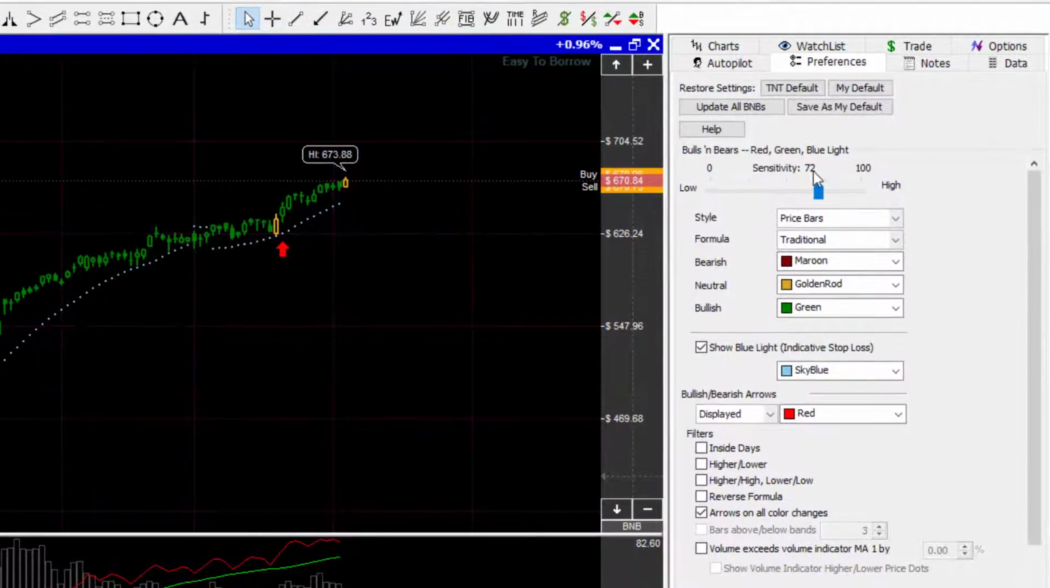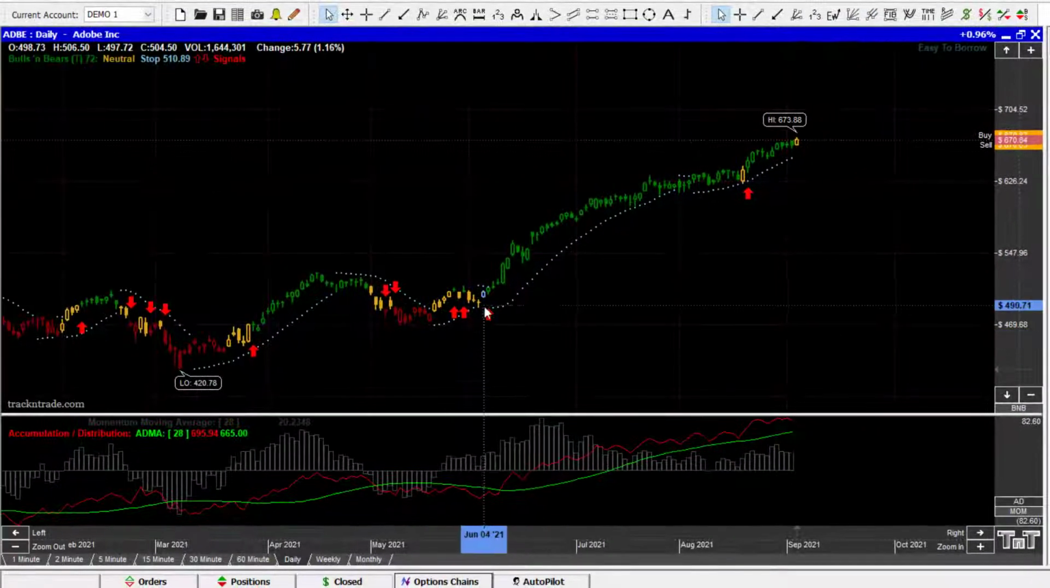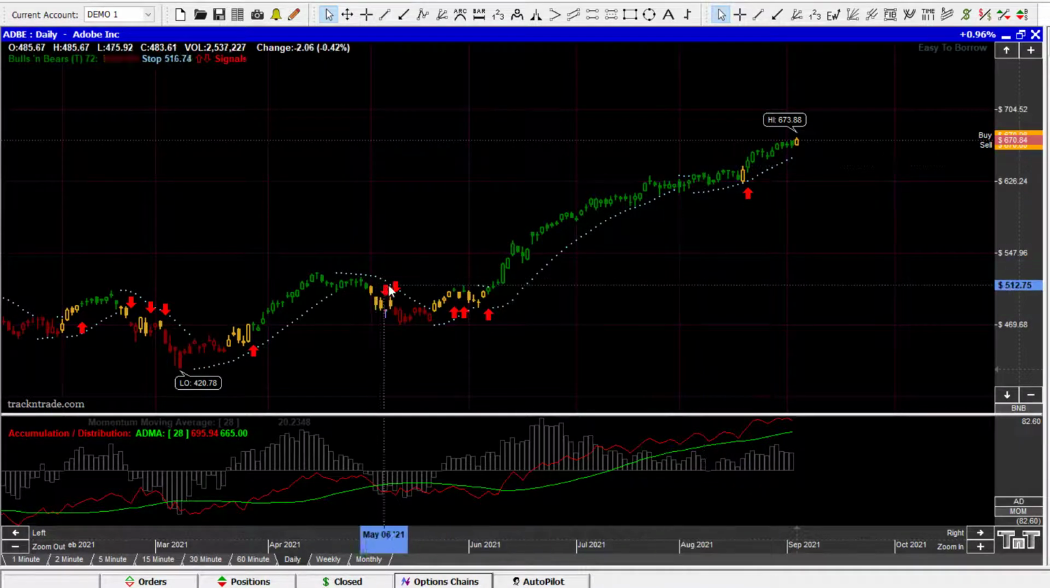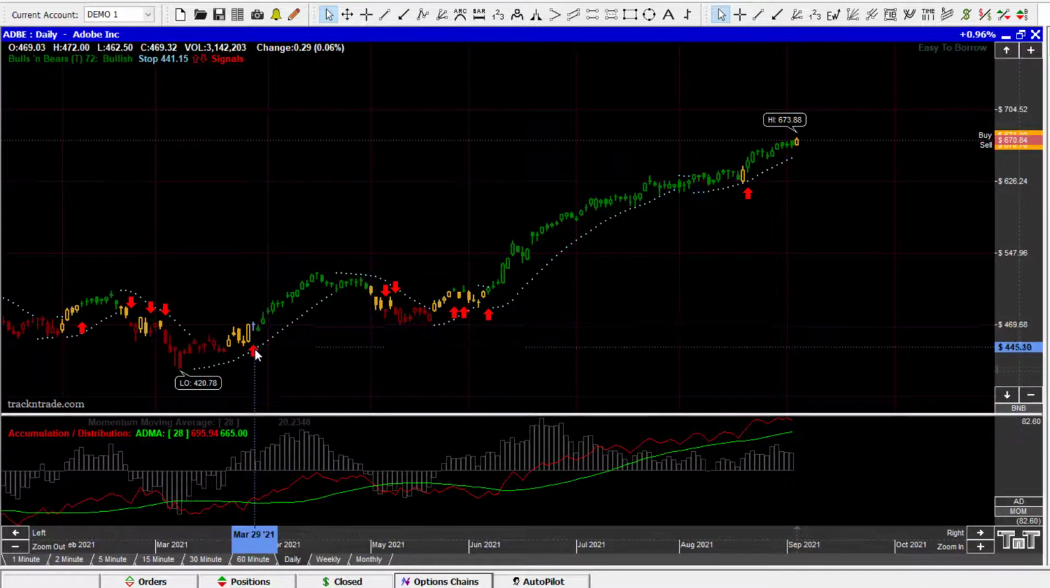You can see I got it set to a sensitivity of 72. I'm on the traditional formula, and the key is down here that I have arrows on all color changes. And when I do that, what that does is it gives us an arrow each time the market breaks out of the accumulation or the reaccumulation stage. So you can see when it goes into accumulation, it's down. When it goes out of accumulation and into the markup stage, it's up. So that's the up arrow.